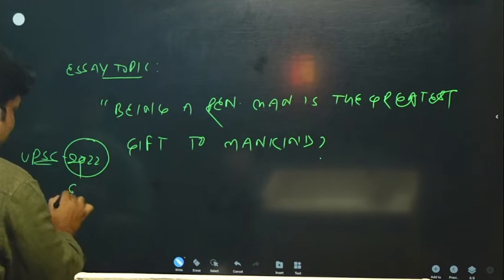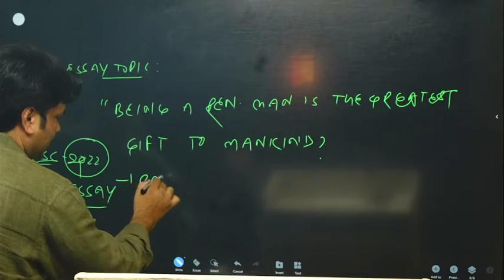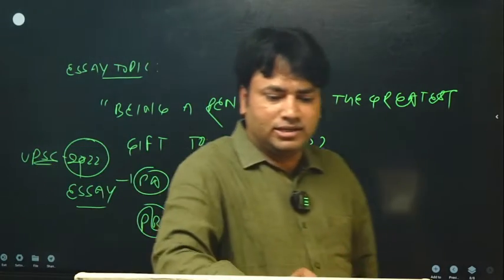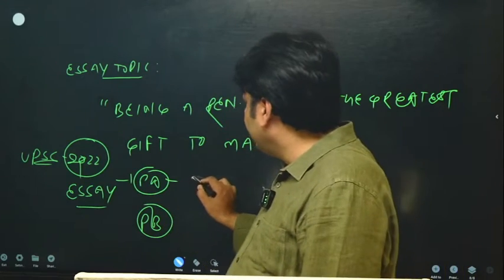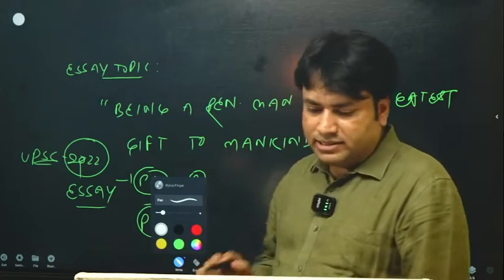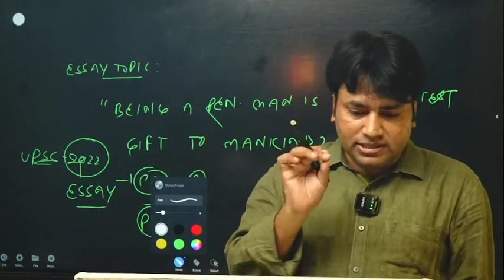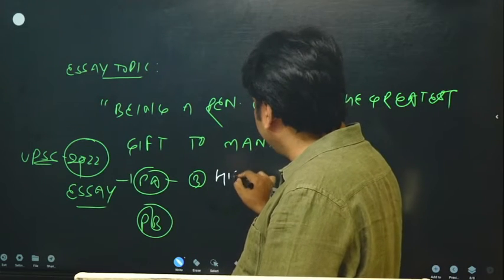Look at the essay section. There are two parts in the essay paper, part A and part B. In part A there is an essay, essay number 3. And what is this essay? I am writing the title of the essay. The essay is, history is a series of victories. Write the title of the essay.